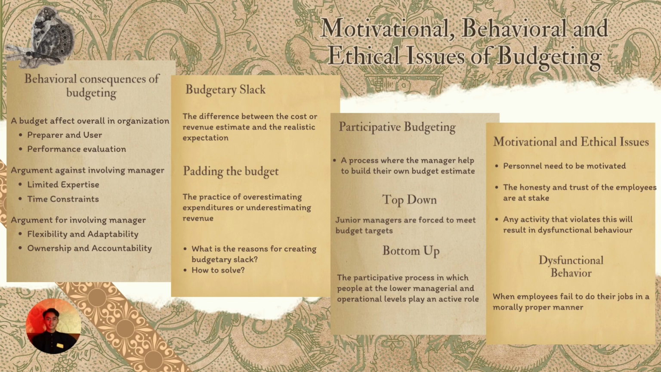budget estimates. There are two styles of budgeting, which are top-down and bottom-up. Top-down is a system where junior managers are forced to meet budget targets without engagement from higher managers. Bottom-up is the participative process in which people at lower levels play an active role in setting their own budget. Next is motivational and ethical issues.